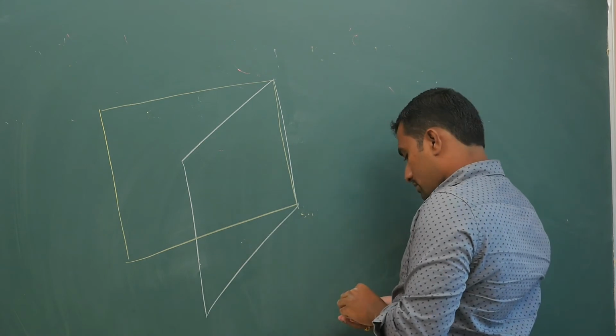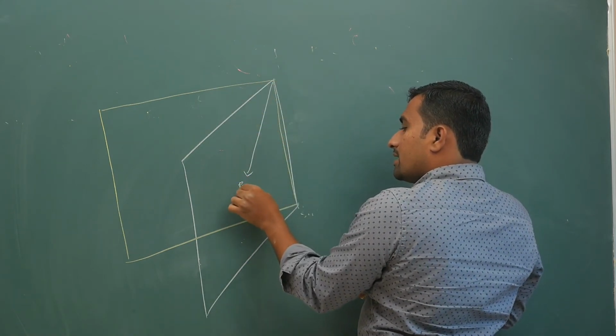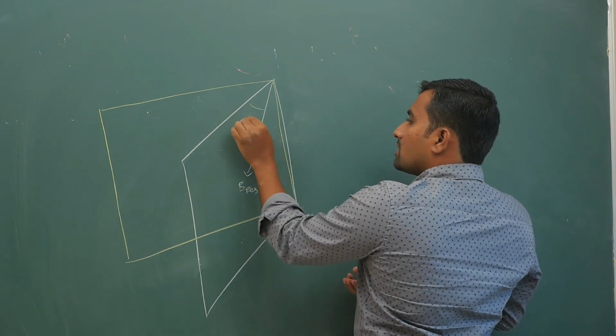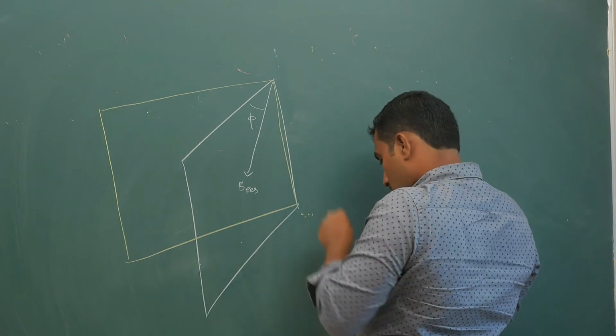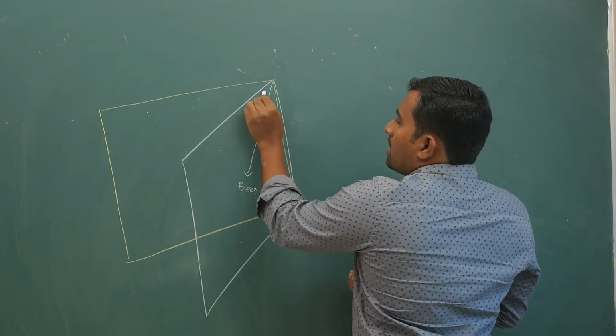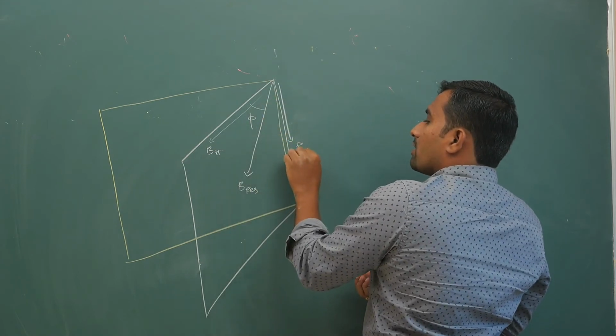Now observe carefully. B resultant is this way. This angle is phi. BH is this way. BV is this way.